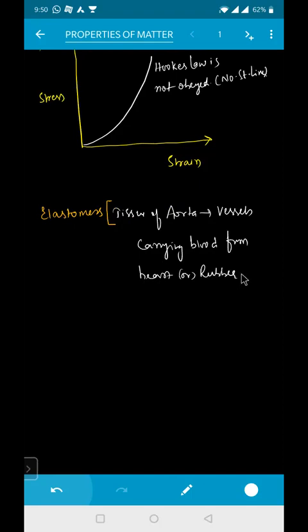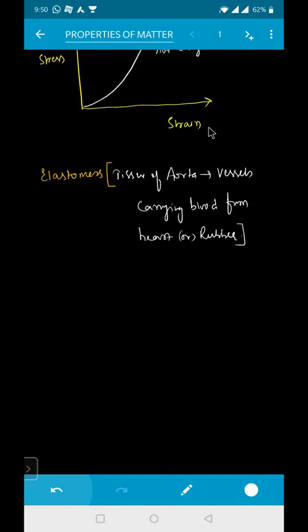Because when the vessels get blocked, they will be replacing them with elastomers, called stents, in which Hooke's law is not obeyed. So tissues of the aorta are made up of elastomers. Is it clear, beta?